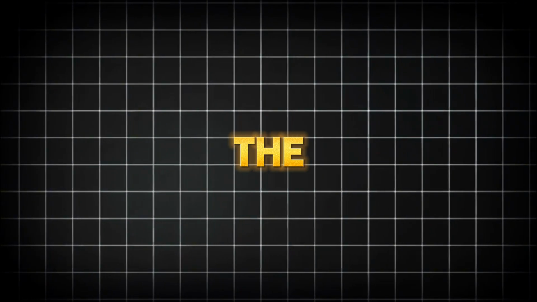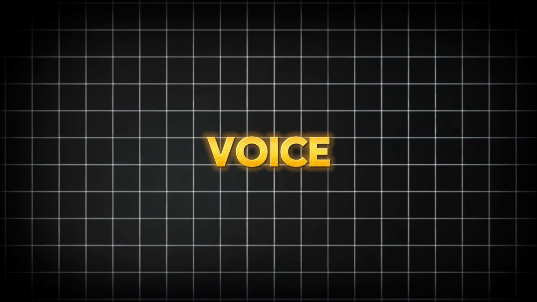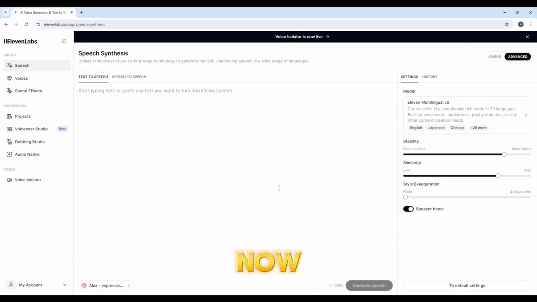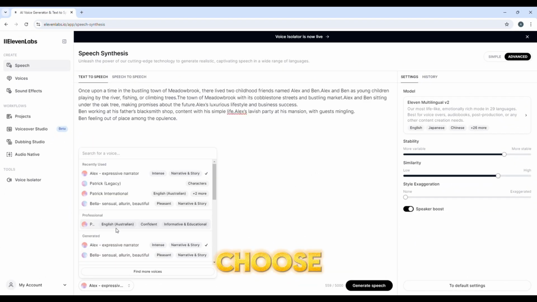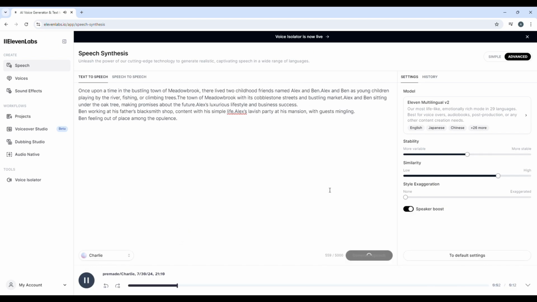Now let's move on to step 4. Step 4, convert the story into voice. To convert the ChatGPT story into powerful voice, you can use 11 Labs. This is a powerful AI voice generator tool. I've provided the link in the description. Now add your video script to 11 Labs and choose any good voice. And that's how your voiceover is ready, and you can download it.